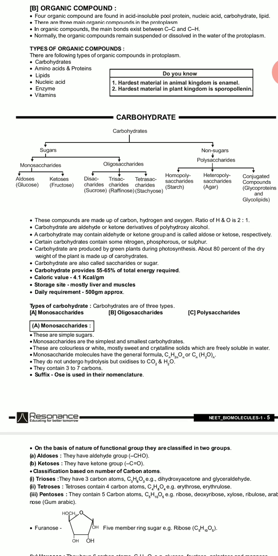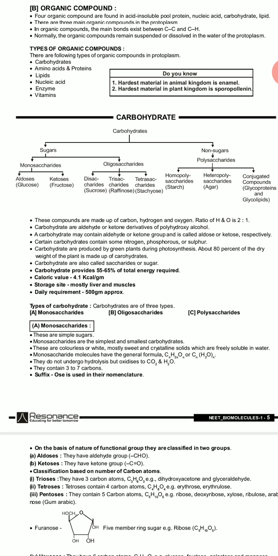Non-sugars are the polysaccharides: homopolysaccharides, heteropolysaccharides and conjugated compounds, that is the glycoproteins and glycolipids. That is the conjugation of two molecules, proteins or lipids linked with carbohydrates, so it is called conjugated.